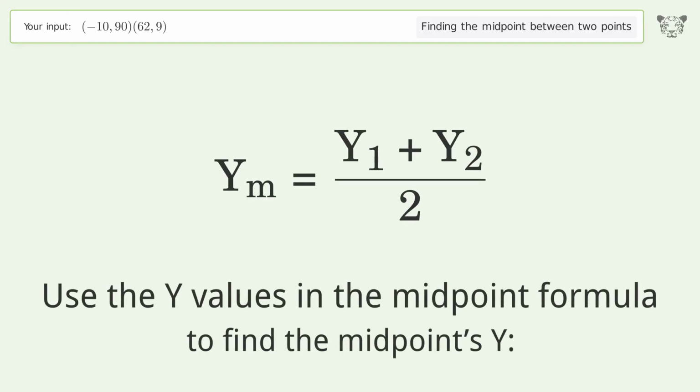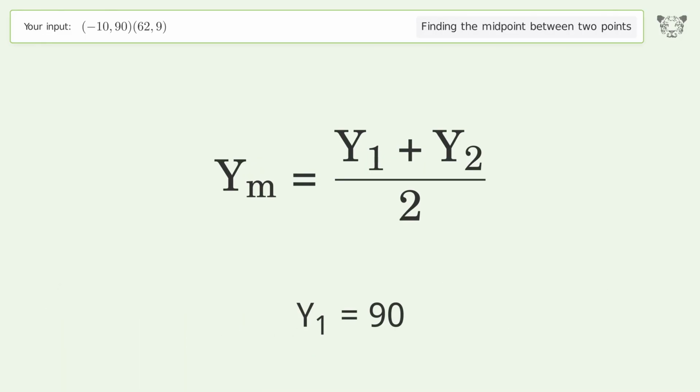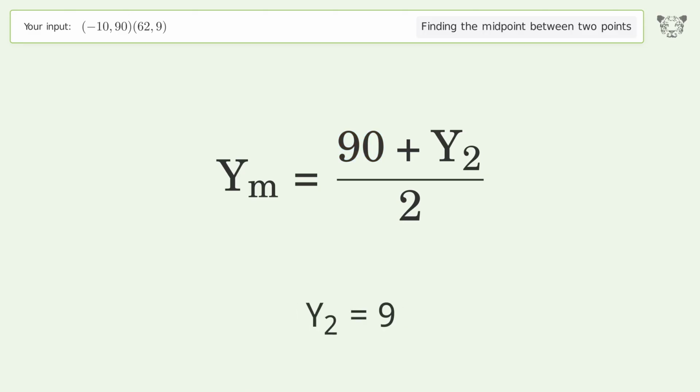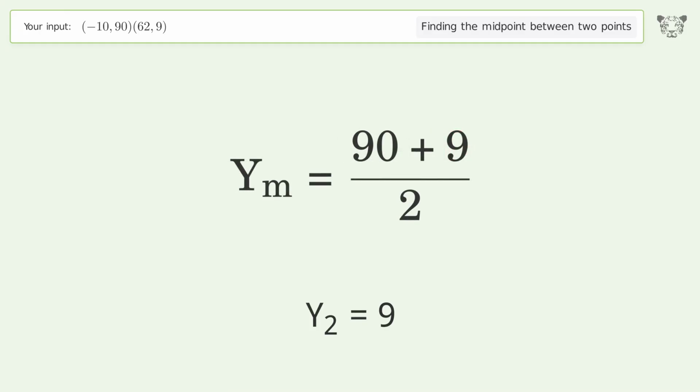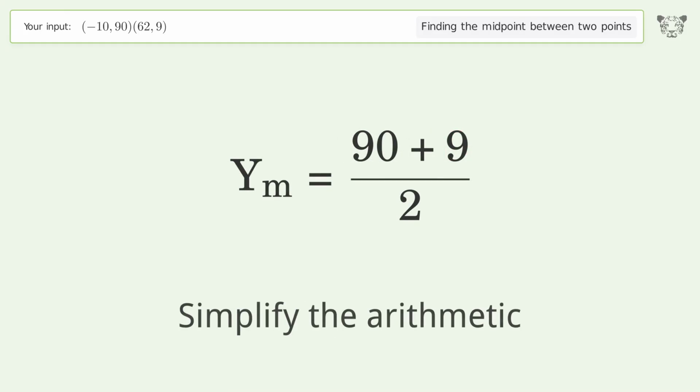Use the y values in the midpoint formula to find the midpoint's y. y1 equals 90. y2 equals 9. Simplify the arithmetic.